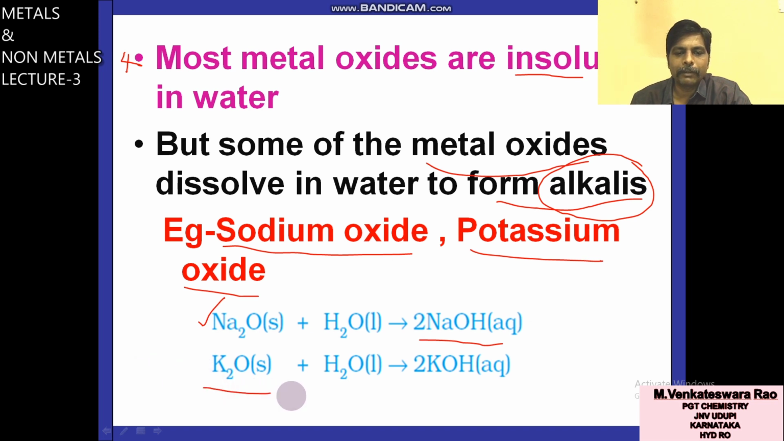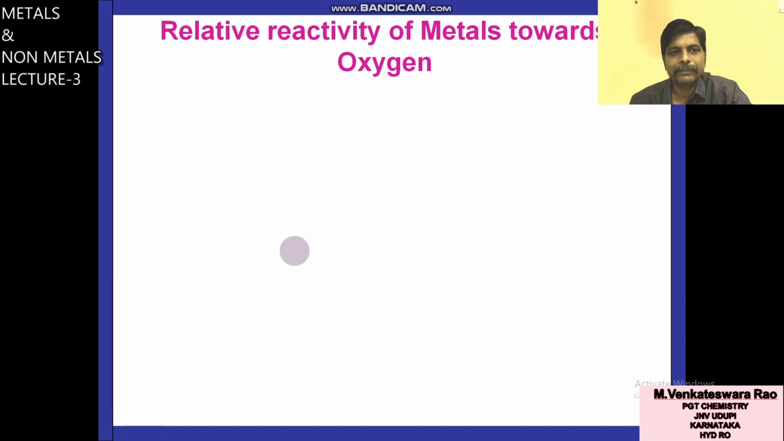Similarly, potassium oxide is soluble in water, gives potassium hydroxide. This is also called alkali. What is alkali? Some metal oxides are soluble in water to form bases. Those bases are called alkalis. So that's why these metals, sodium, potassium, rubidium, cesium and francium, that means group 1 elements in the periodic table. What are those elements? Lithium, sodium, potassium, rubidium, cesium, francium. These are called alkali metals.